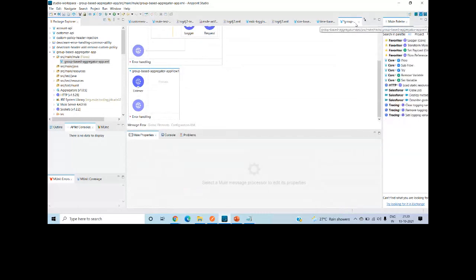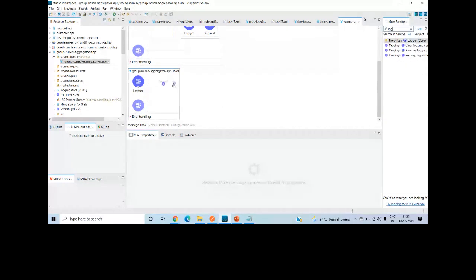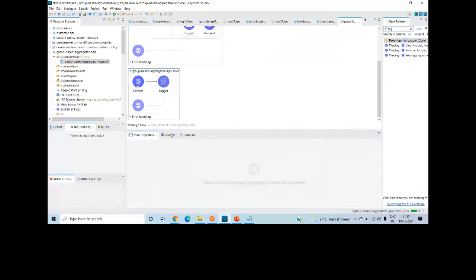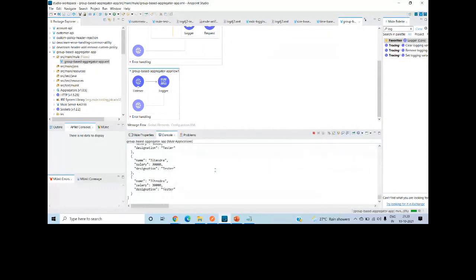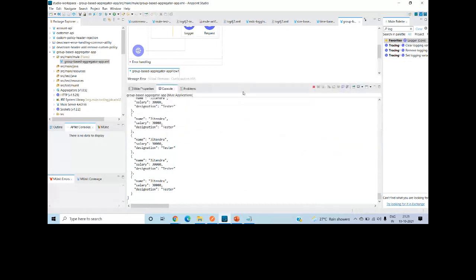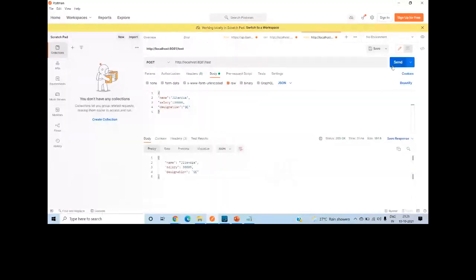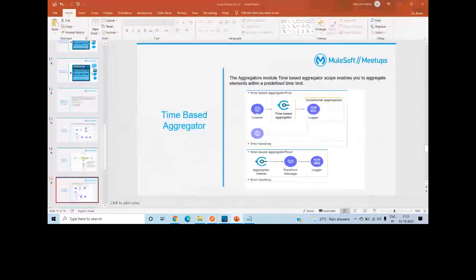I think it should work. Let me check this. Let me try. I am trying for the first time. So I'll put SE 1, 2, 3, 4, 5. I think it is working.